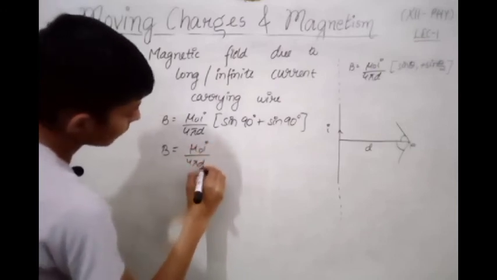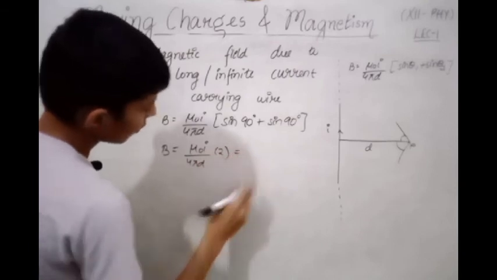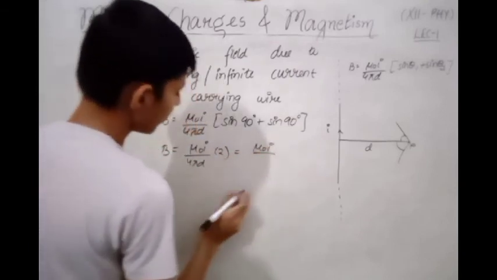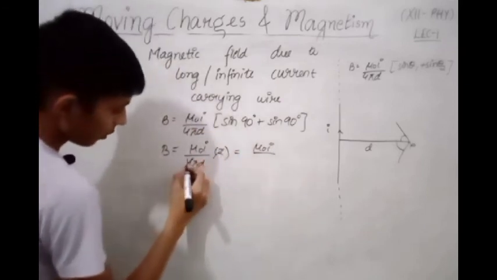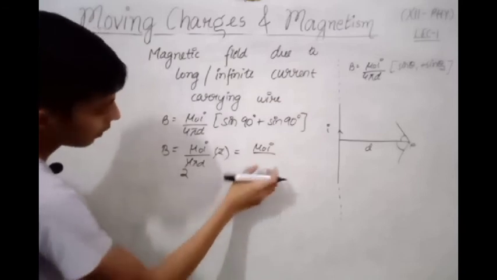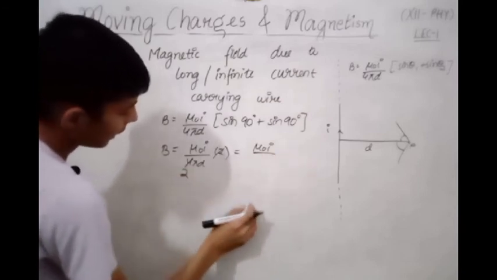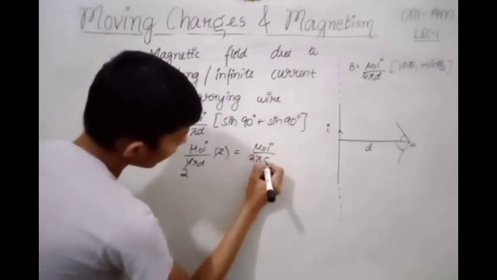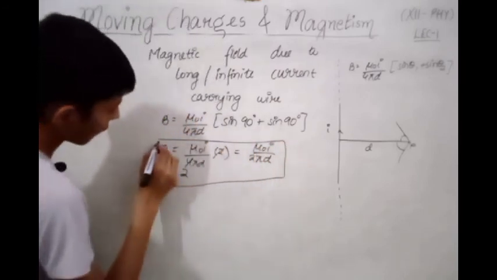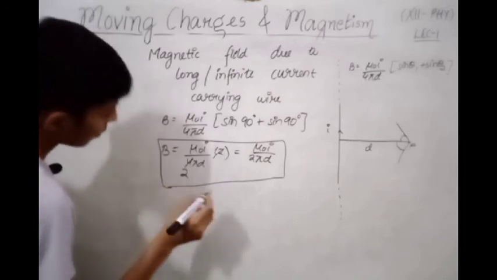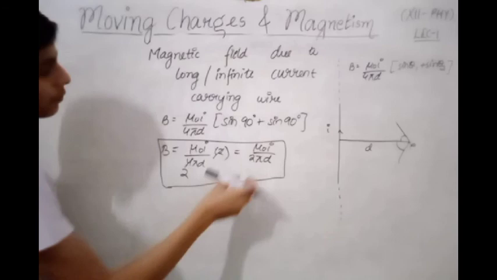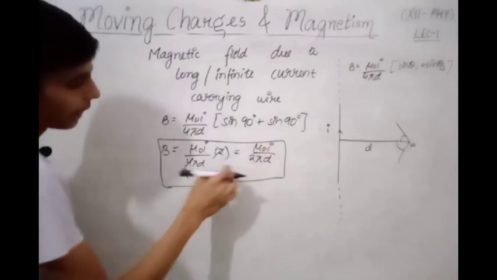Divided by 4 pi d into 2. On simplifying we get mu naught I divided by 2 and here 2. Then we arrive at B equals mu naught I divided by 2 pi d. This is our expression or formula to find the magnetic field due to a long infinite current carrying wire. Mu naught I divided by 2 pi d.